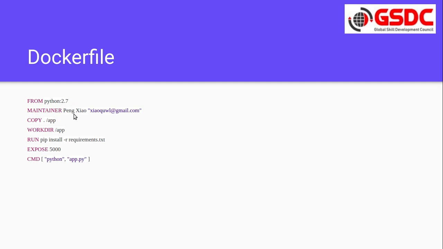The maintainer is given, then we copy the app into the Docker working directory, app, and then install the required packages, Flask and Redis. We expose port 5000, and then specify the command to run as and when the container starts. This is the Dockerfile.